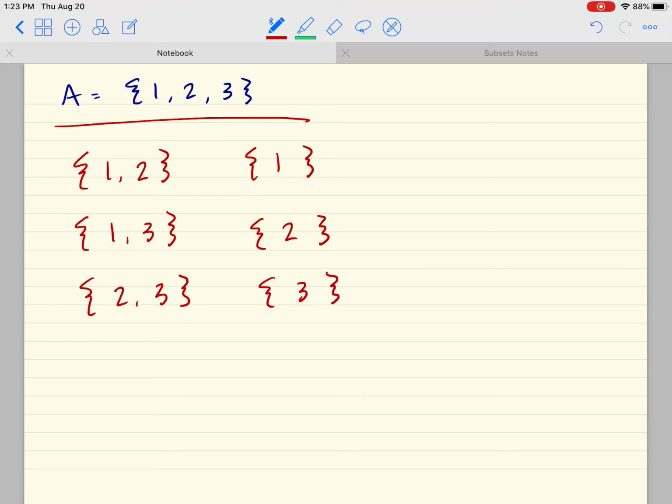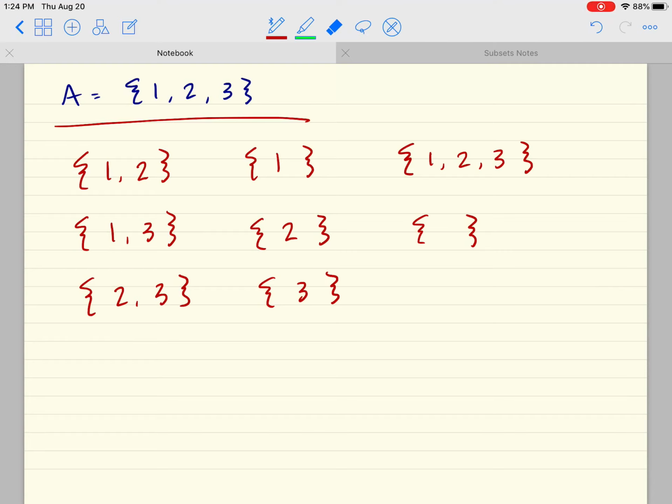These are all subsets. These all come from the original set A. Since it's just a subset, not proper, we can use the original set, 1, 2, and 3. And then remember, by rule, the empty set is a subset of all sets. So the empty set's going to go on the list. Now, can you think of any other subsets, any other groups that I could have made from the original set A? If you were thinking maybe 3, 2 instead of 2, 3, remember the order doesn't matter, so those would be considered the same set. That would be a duplicate.